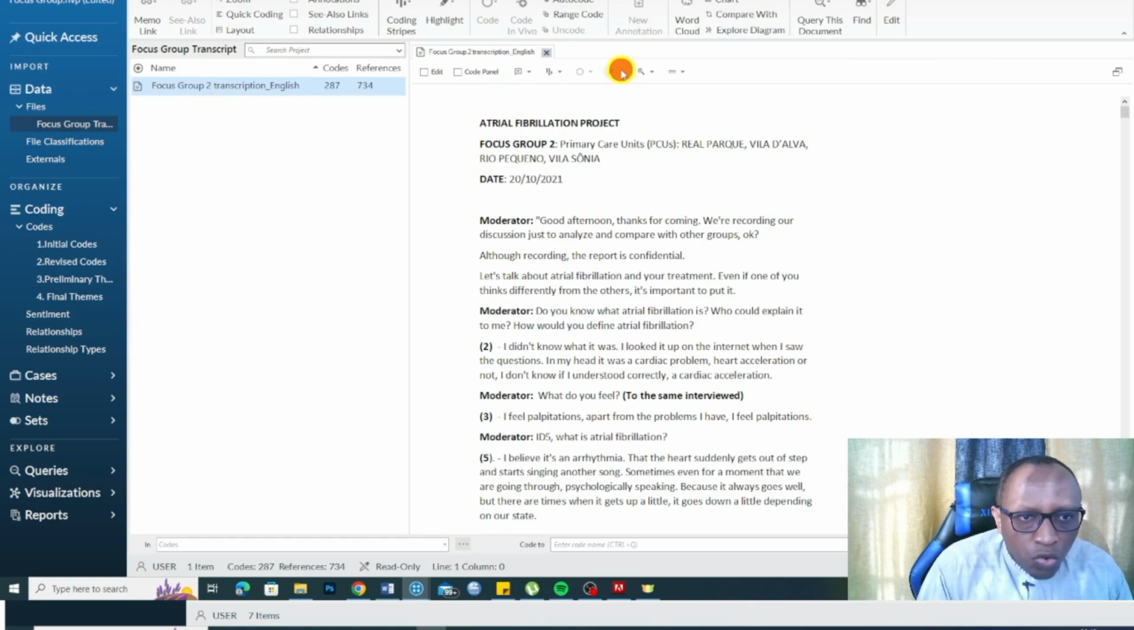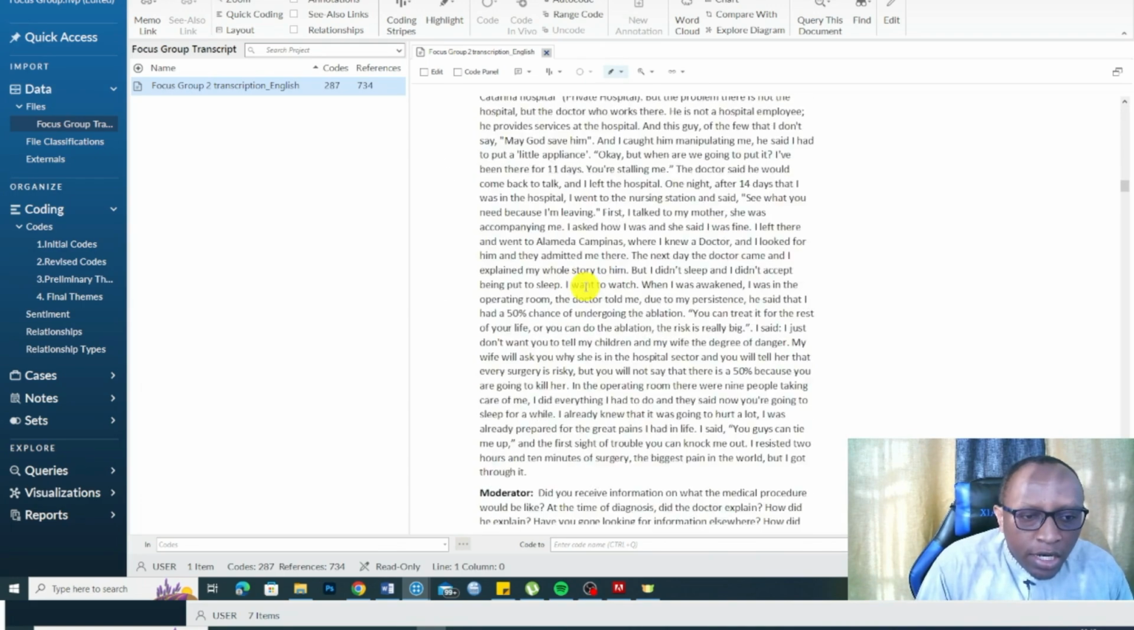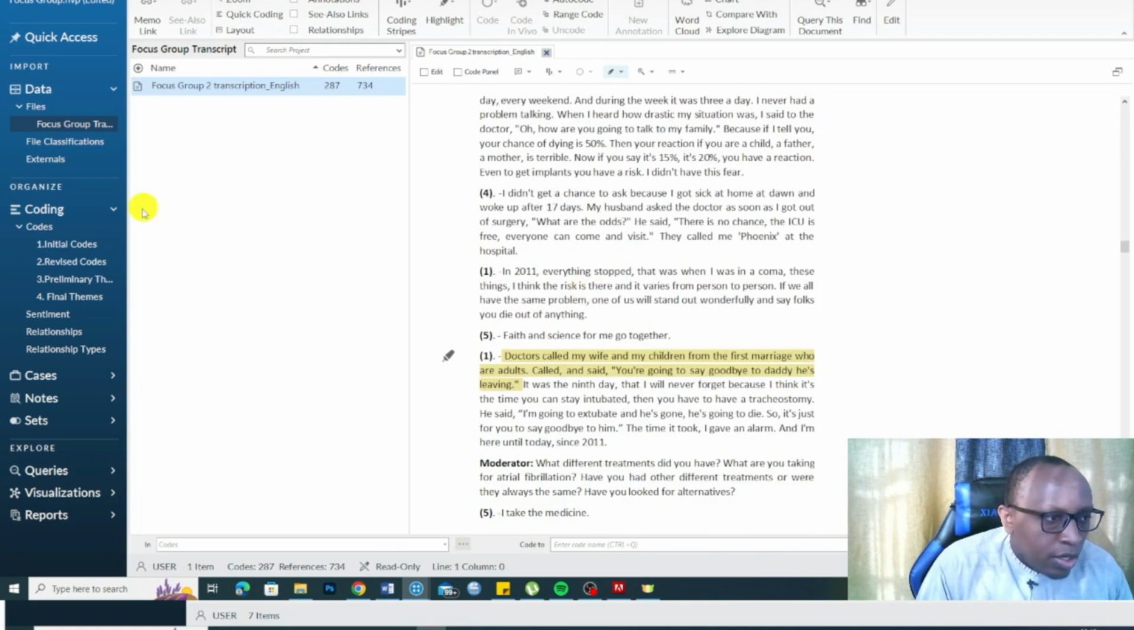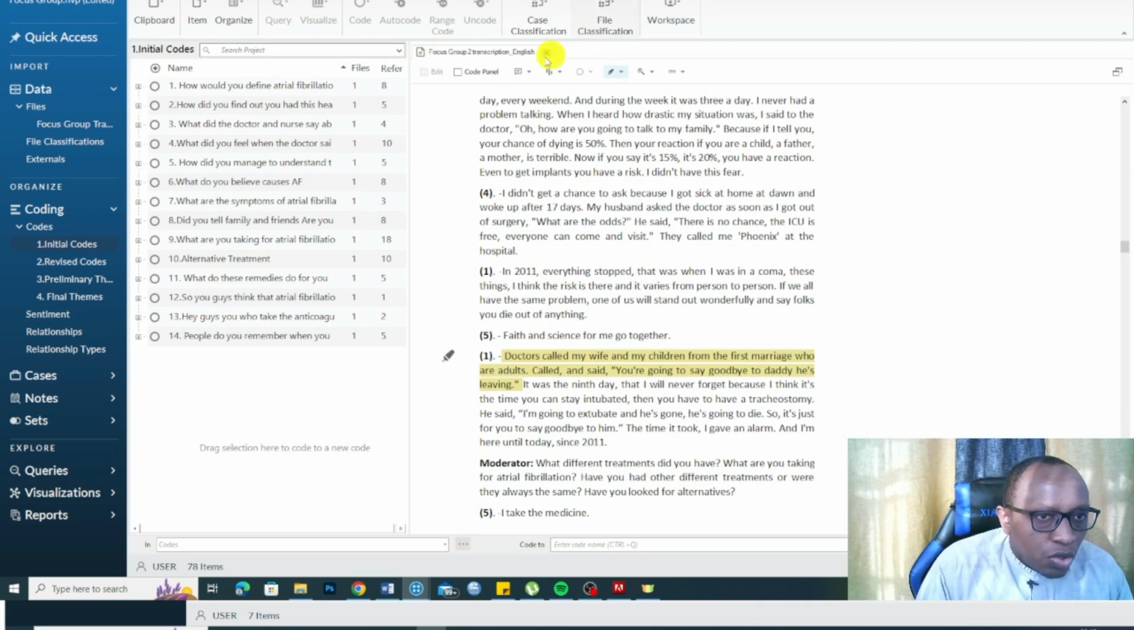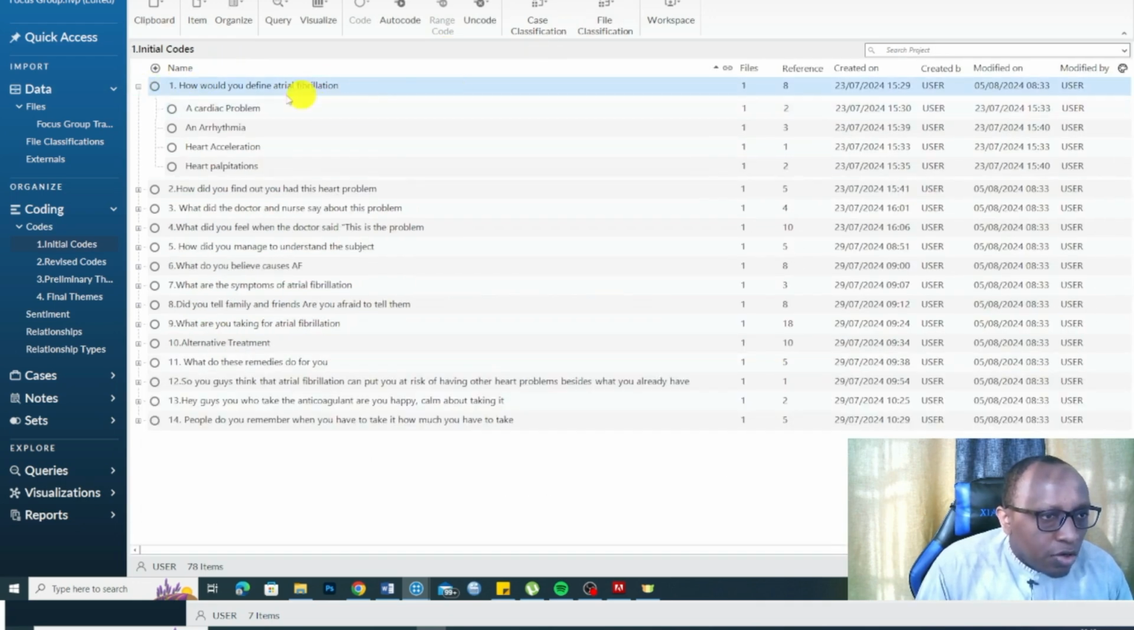So let me show you all the areas I've coded. You can see all the highlighted areas are the areas I was coding, and these are my initial codes. So for example, how do you define atrial fibrillation? You can see some say it's a cardiac problem, an arrhythmia, heart acceleration, heart palpitations.